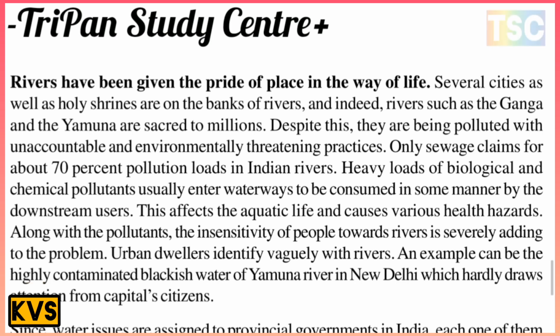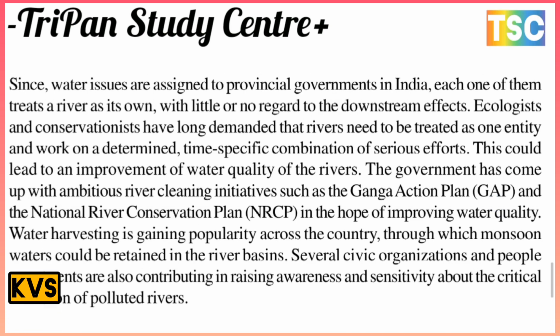Along with the pollutants, the indifference of people toward the rivers is also proving to be a problem. Urban dwellers are indifferent to the rivers. An example is the highly contaminated, blackish water of the Yamuna River in New Delhi, which hardly draws the attention of the capital's citizens. Since water is assigned to provincial governments in India, each one treats a river as its own, with little or no regard for downstream effects.